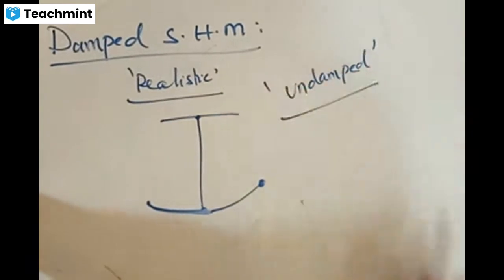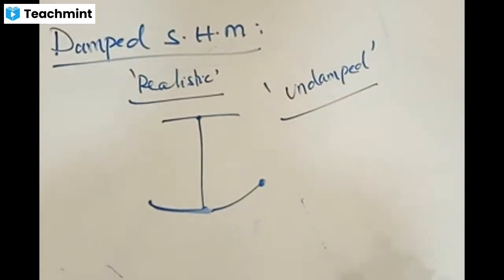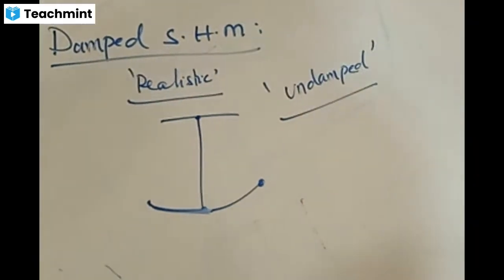Those oscillations, what you have seen so far, are actually called undamped oscillations. Oscillations which go without any reduction in terms of their amplitudes are called undamped oscillations.